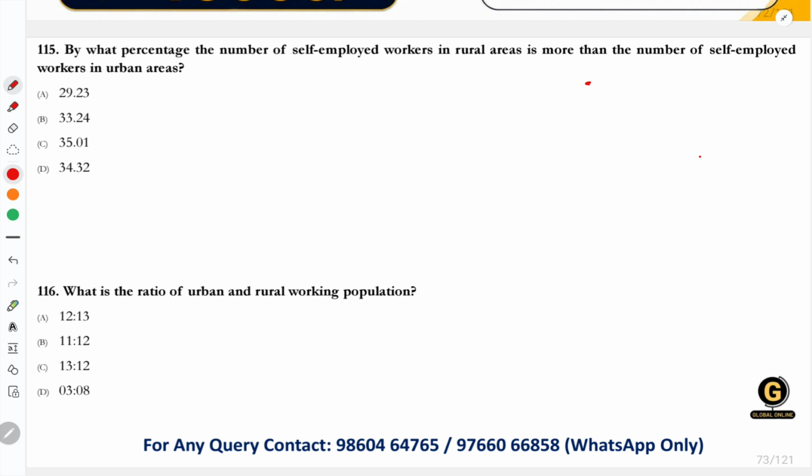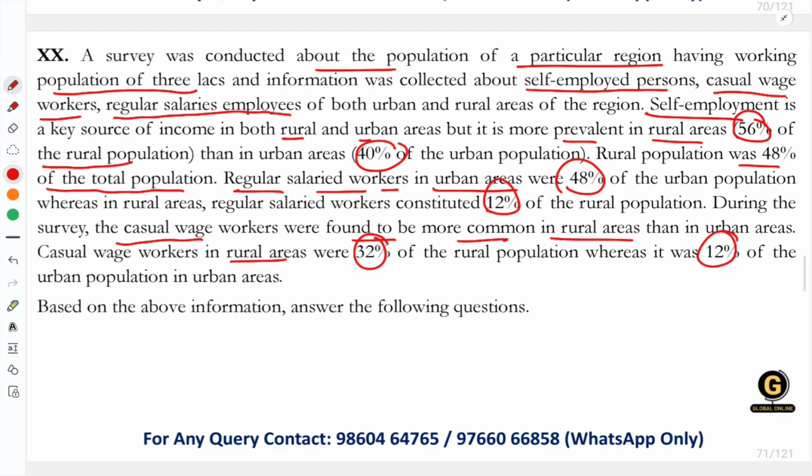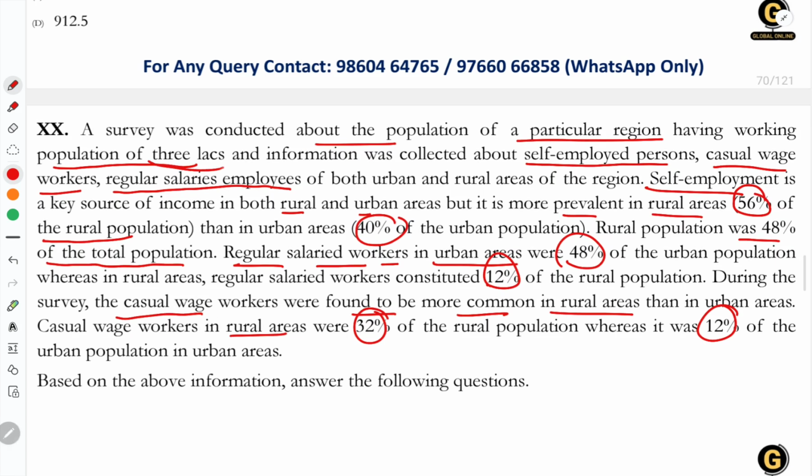Okay, now the survey was conducted about the population of a particular region having a working population of 3 lakhs. This is what is mentioned here. So we know that the 3 lakh are the working people. Researchers have researched 3 lakh working people.